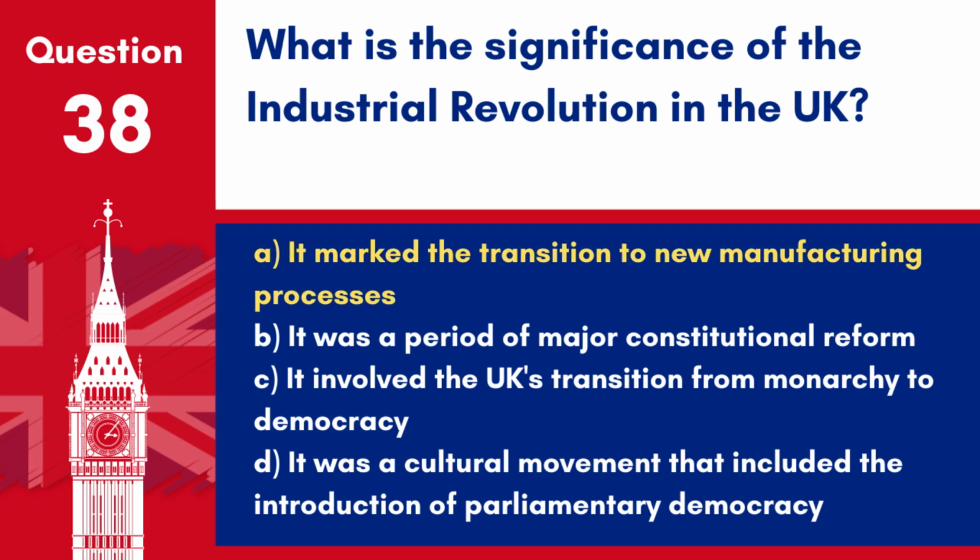Answer: A. It marked the transition to new manufacturing processes. The Industrial Revolution was a period from the 18th to the 19th century when major changes in agriculture, manufacturing, mining, and transport had a profound effect on the socio-economic and cultural conditions in the UK.